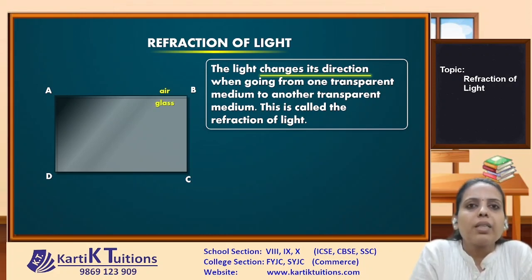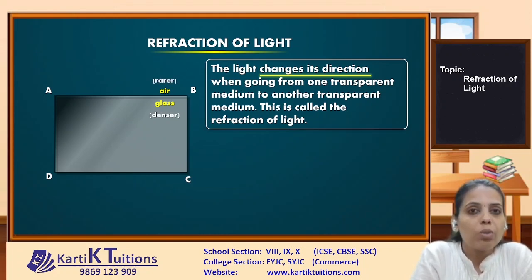So, in this case, the two mediums here are air and glass. Light will pass from air to glass and from glass to air. In this case, glass is a denser medium while air is a rarer medium. We all know that solids are denser than gases. So here glass is acting as a denser medium and air is a rarer medium.